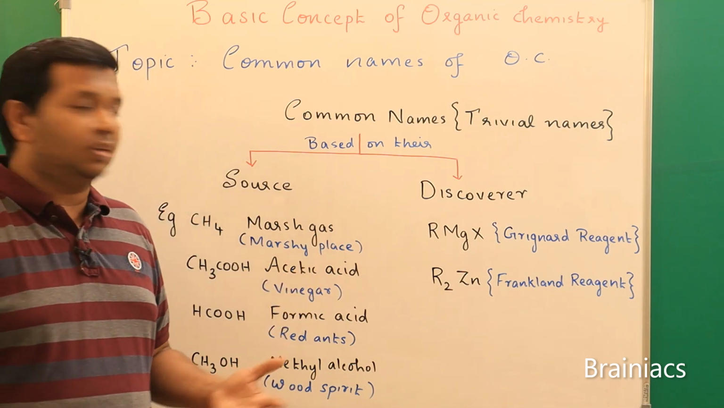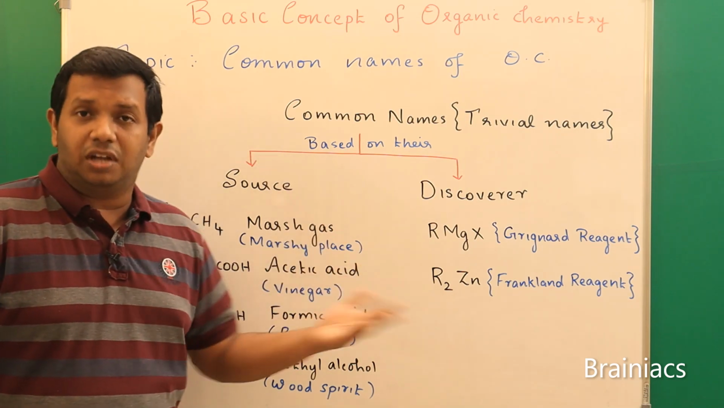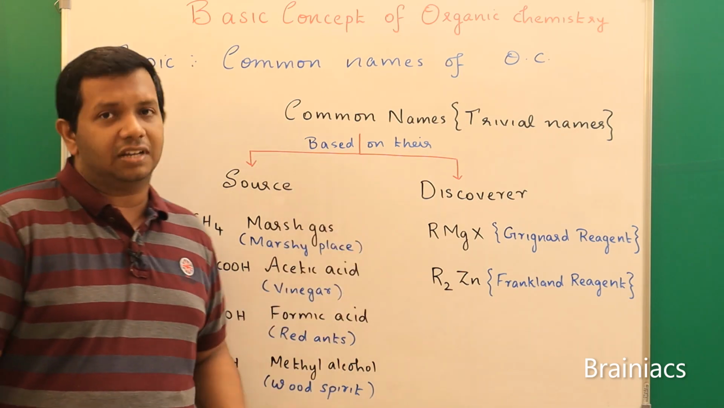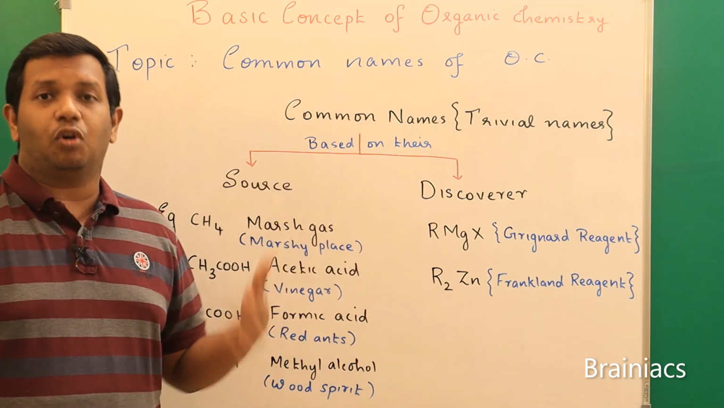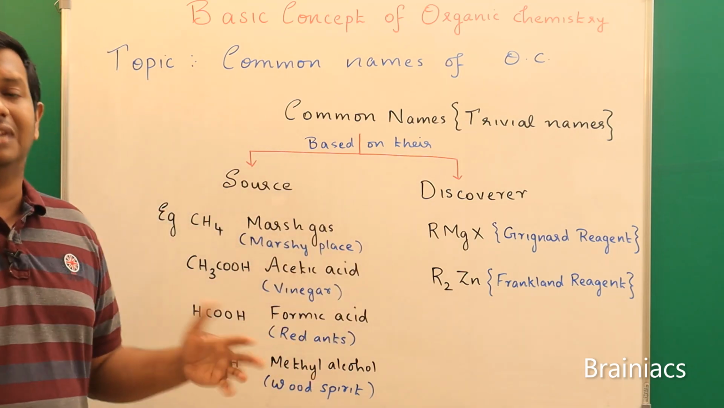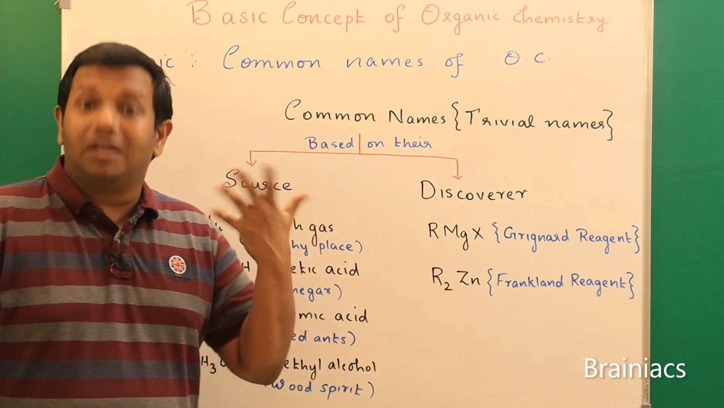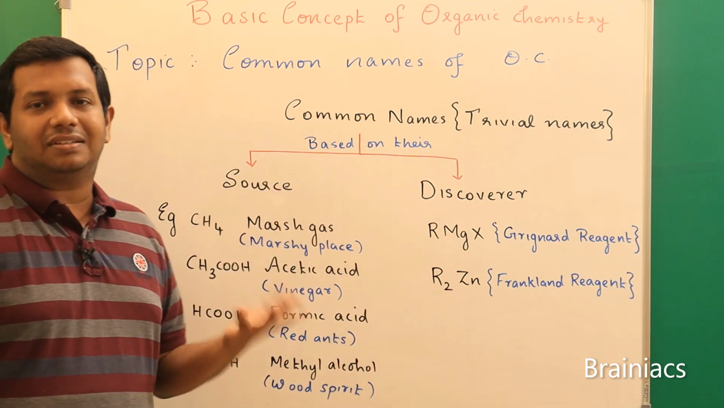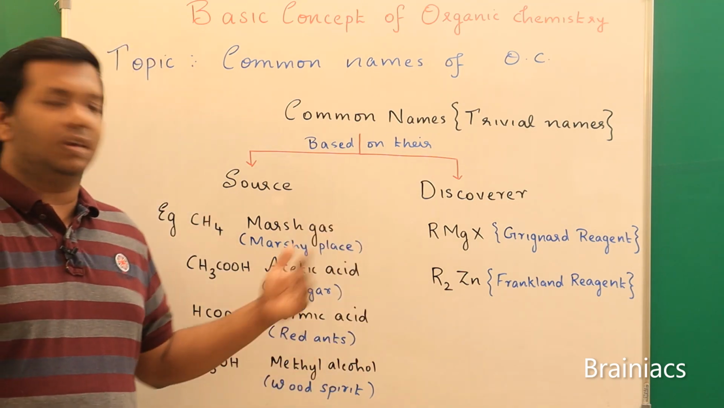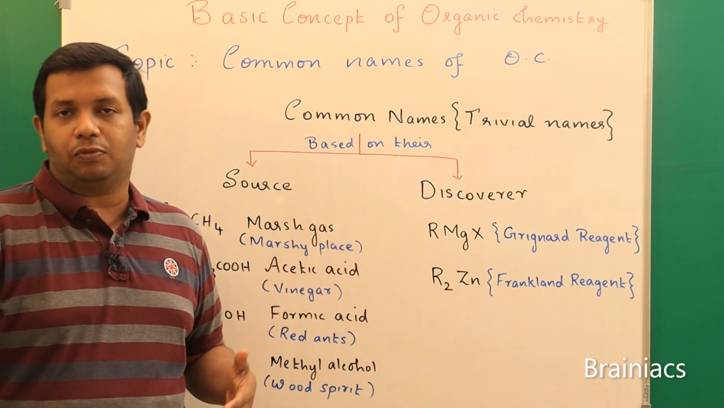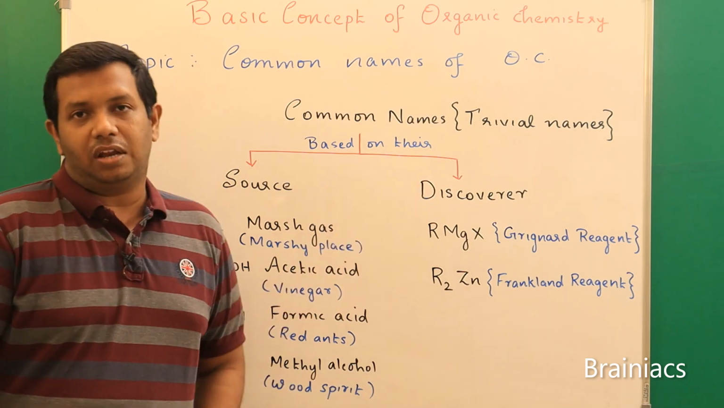Next we will see the common names of saturated organic compounds and then unsaturated organic compounds. We will also see what a radical basically is, how radicals, monovalent, bivalent and trivalent, are classified, and what their names are. I hope it is clear for you. We will just go to the naming of common names of saturated organic compounds.